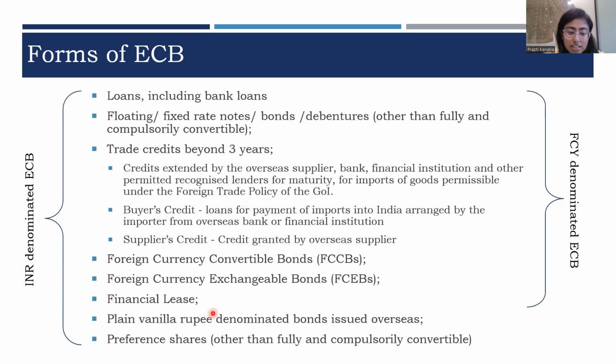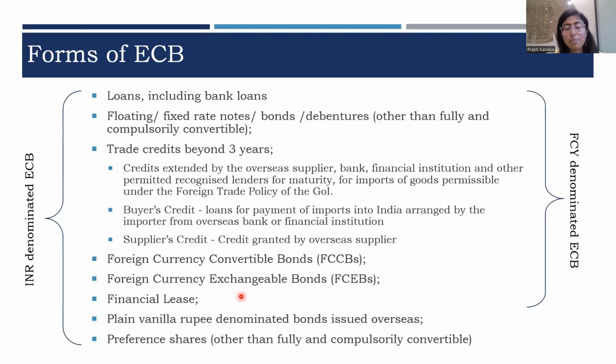Then financial lease. Ideally, in a lease, there are two parties, lessor and lessee. The lessor gives the assets to the lessee for usage, and in return, the lessee pays lease rentals to the lessor. In financial lease, there is one more party to it known as the financier, which is ideally an NBFC or a bank, and the bank or NBFC obtains the ownership of the asset and makes instant payment to the lessor.